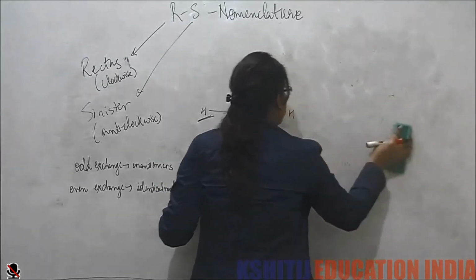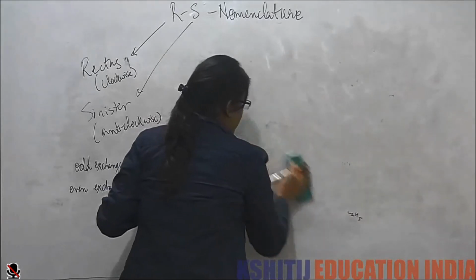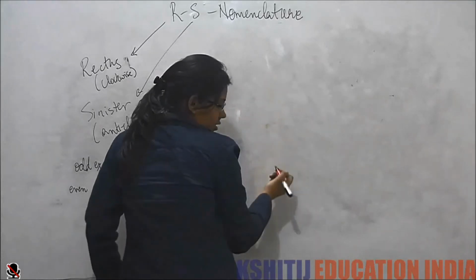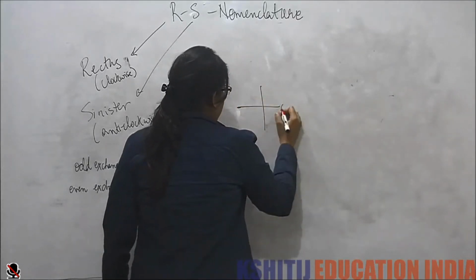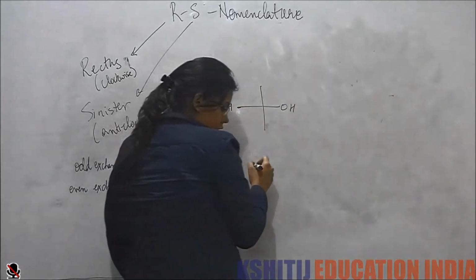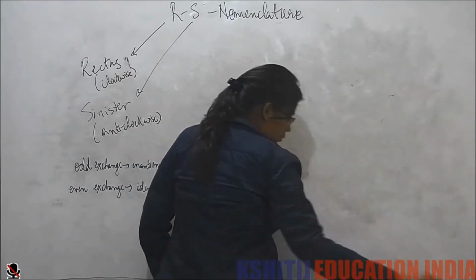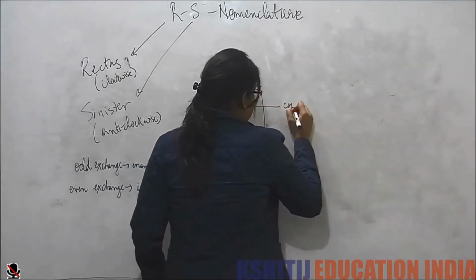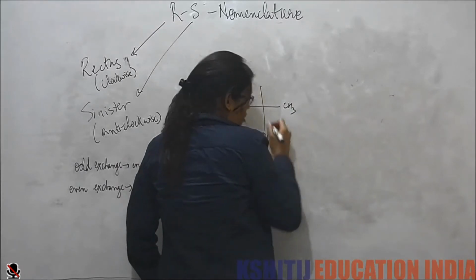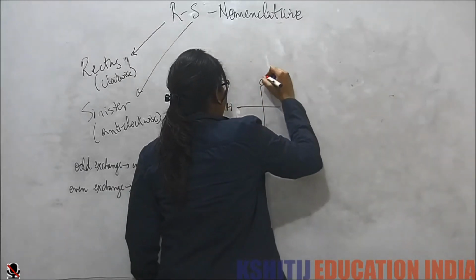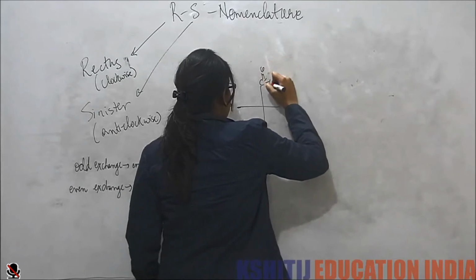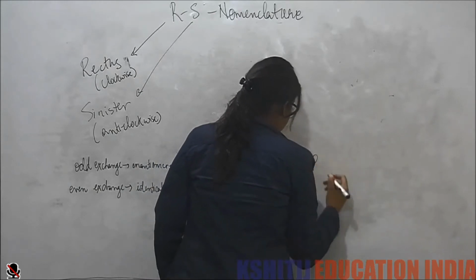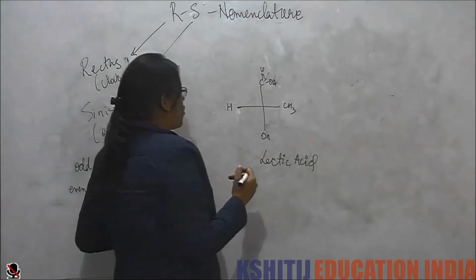One more example. Let's take an example of lactic acid. This is OH. This is H. This is CH3. This is OH. And this is lactic acid. Now let's see what will be the priority.